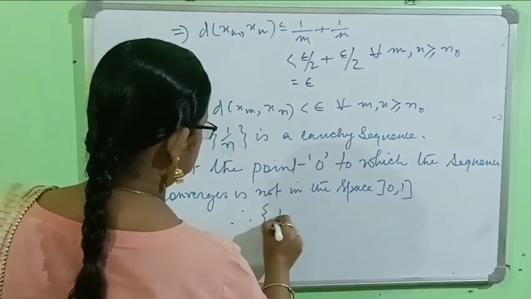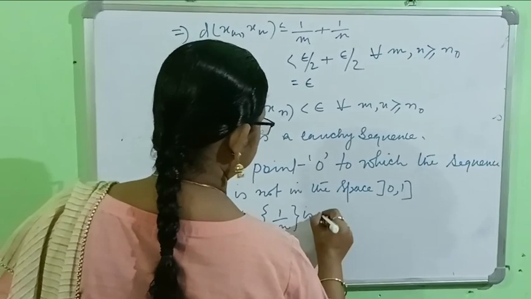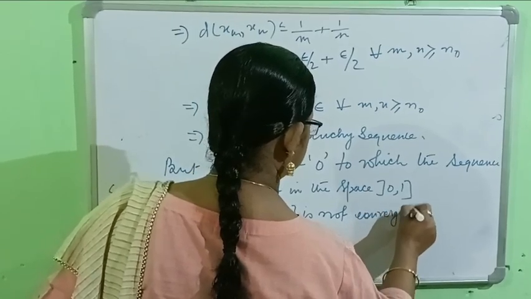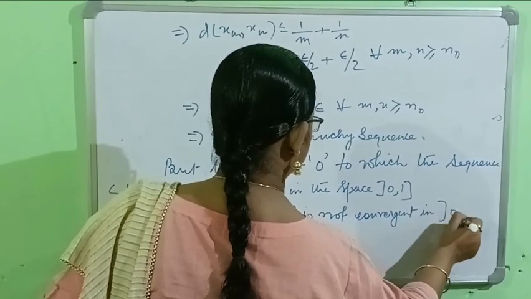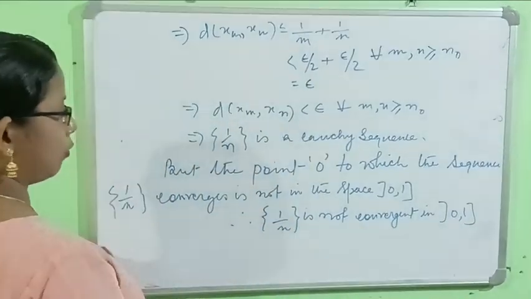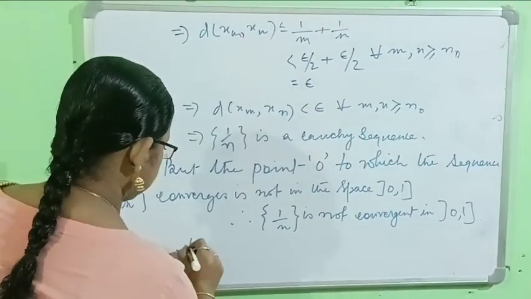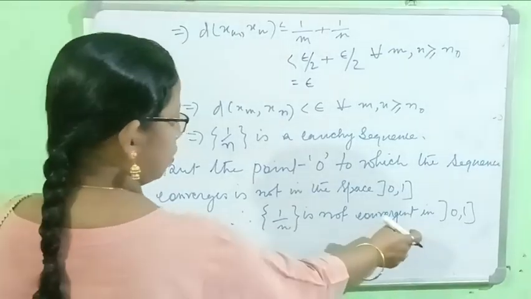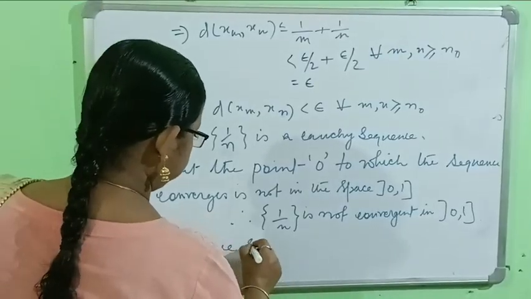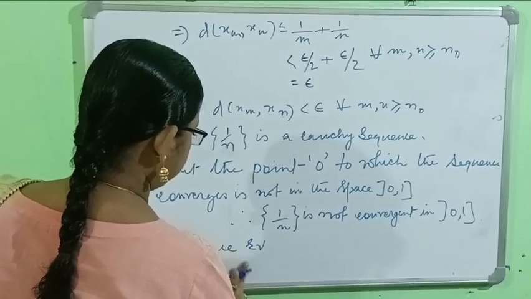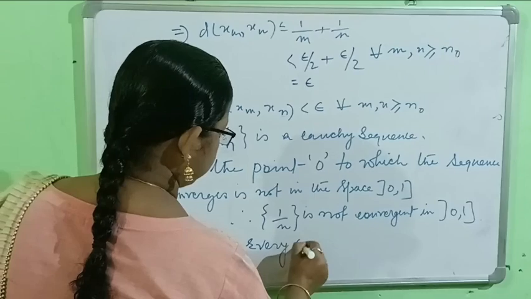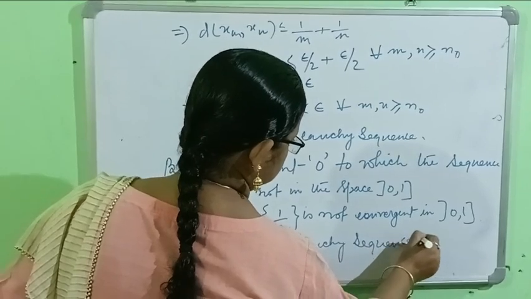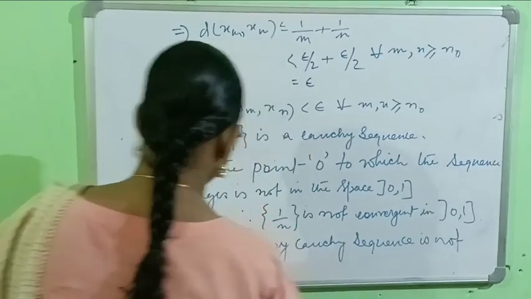Therefore, 1 by n is not convergent in (0, 1). Hence, here we have shown that 1 by n is a Cauchy sequence, and here we have shown that this is not convergent. Hence, every Cauchy sequence is not convergent.